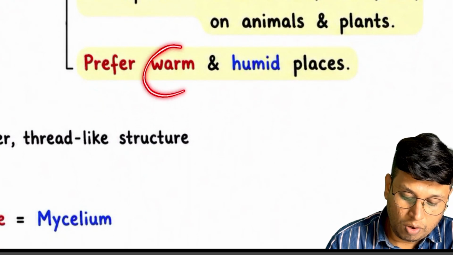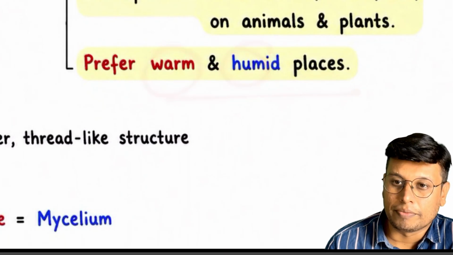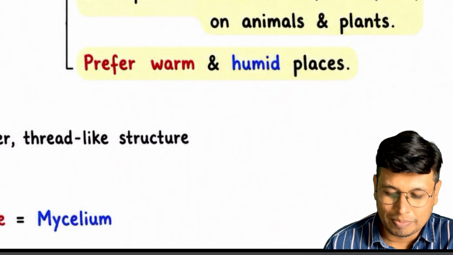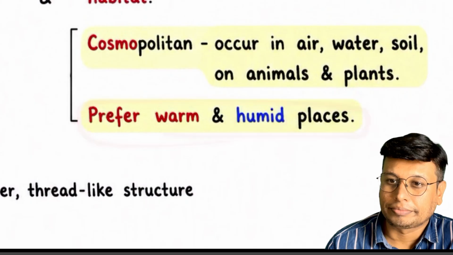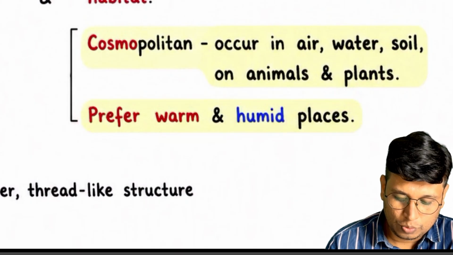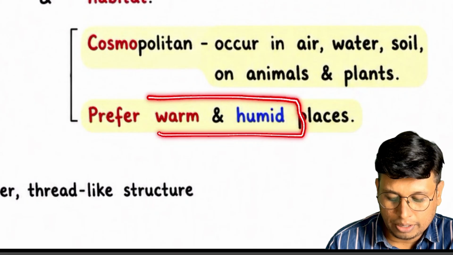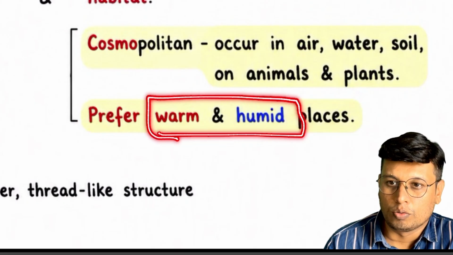They prefer warm and humid places. They prefer what? Warm and humid places. So warm and humid places are preferred by them. So wherever there is humidity and warmth, the fungi grow.